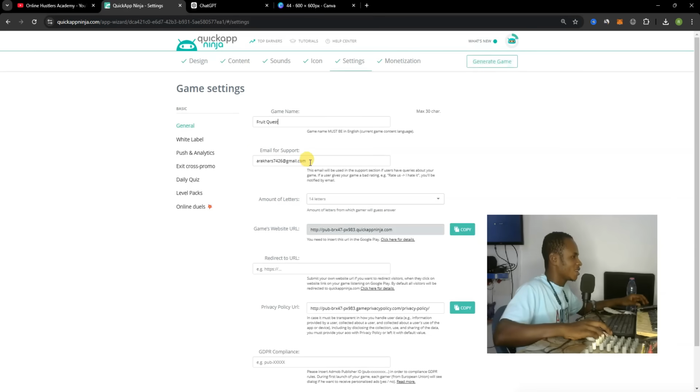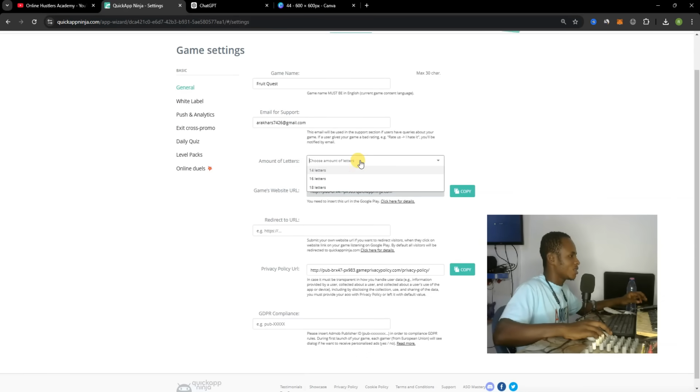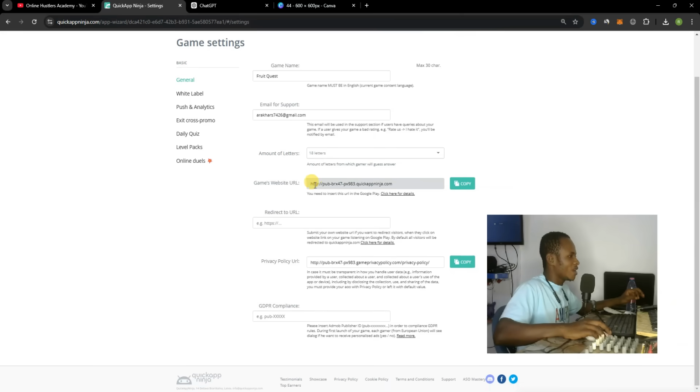This is my email in case I want to support. So let's choose 18 as the amount of letters from which the gamer will guess the answer. Let's choose 15 or 16, or rather the maximum one, 18. And this is where you can paste your game URL. You can copy it over here and come to redirect, all those tabs. These are not important.